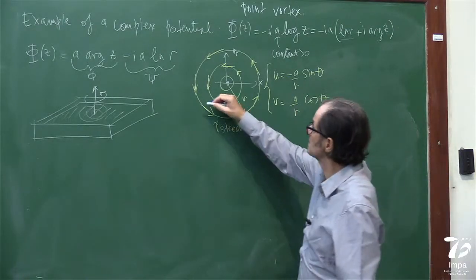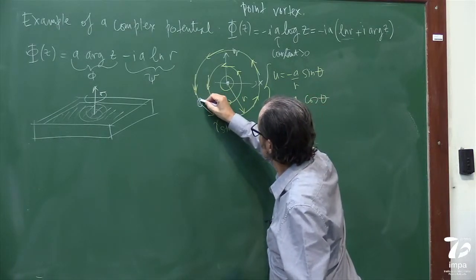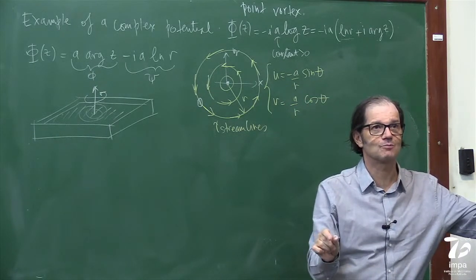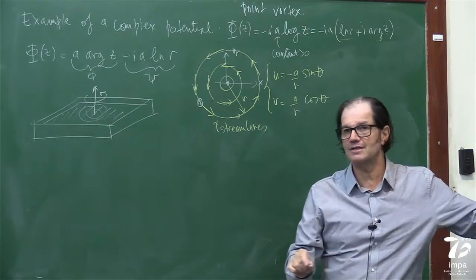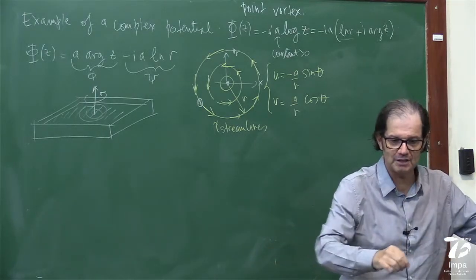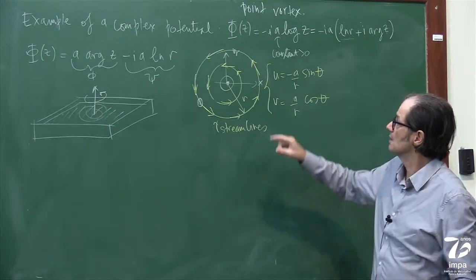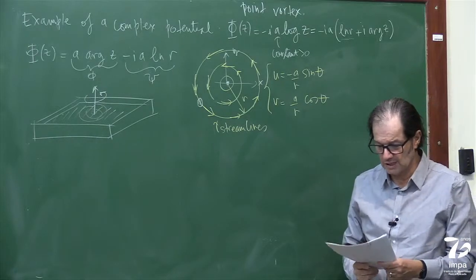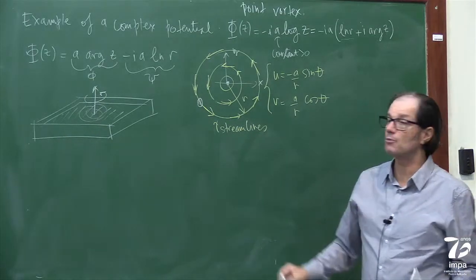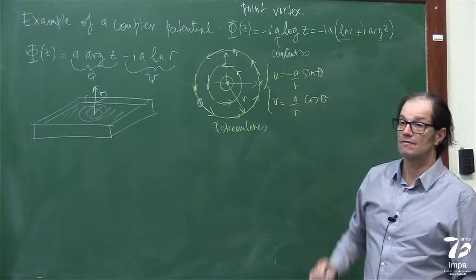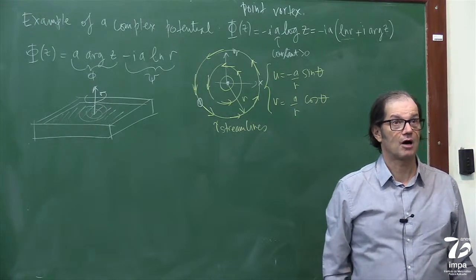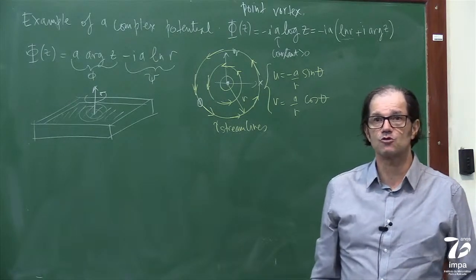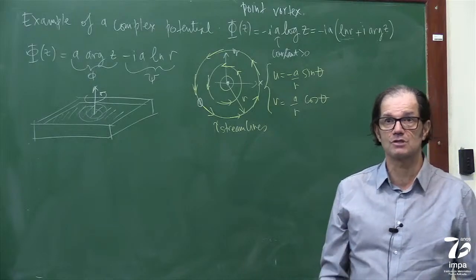If I put a little piece of a floating device there, a little piece of styrofoam, isopor as we say in Portuguese, it will, of course, in the ideal case, just be swirling around this point with this given speed. Okay? So this is our point vortex. And this is our complex potential for our point vortex. Okay, everybody good with that? And it looks like things in electromagnetism also. You have fields like that.